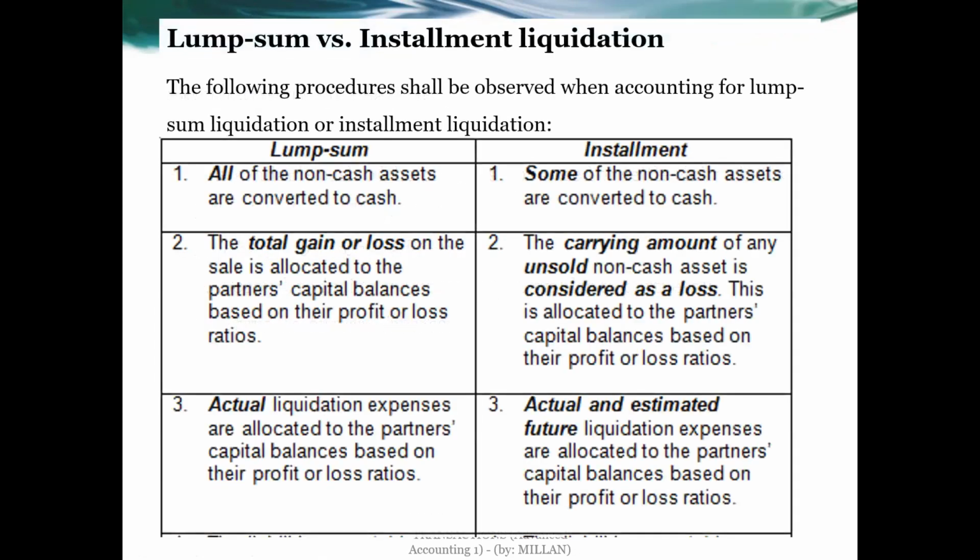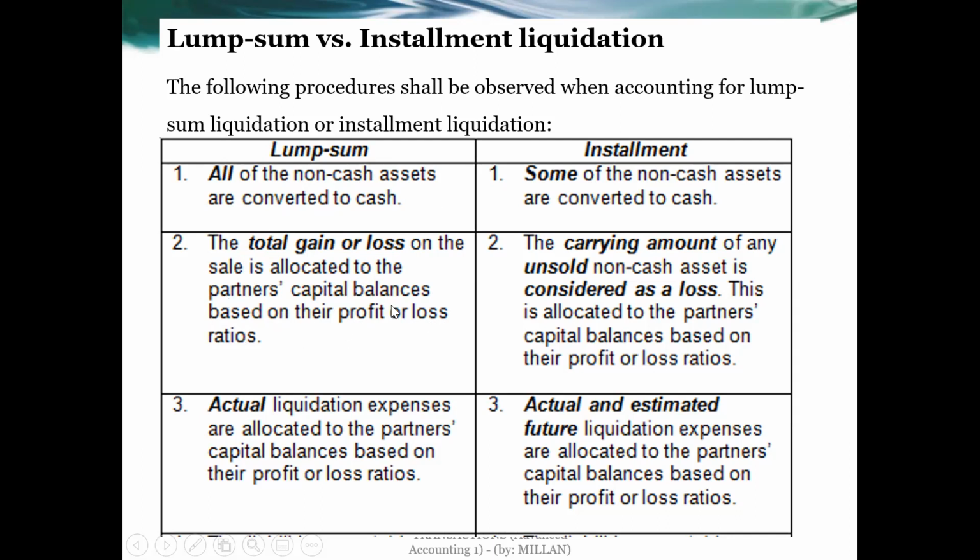So these explain how you do lump sum as well as installment liquidation. These are the procedures. In a lump sum liquidation, all of the non-cash assets are converted into cash, and the total gain or loss on the sale is allocated to the partners' capital balances based on their profit or loss ratio.